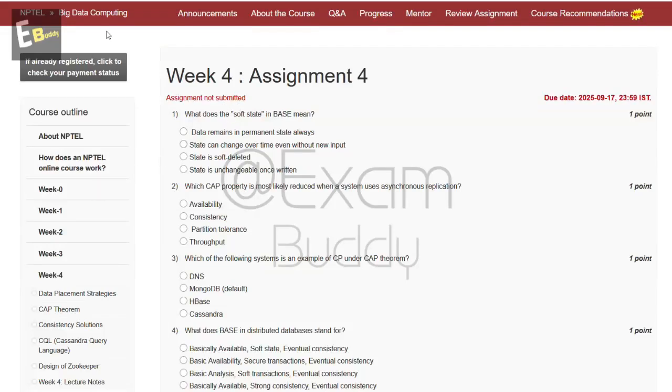Now let's do our assignment, Big Data Computing Week 4, Assignment 4. The first question is, what does the soft state in BASE mean? These are the options, and the answer of our first question is B, state can change over time even without new input.